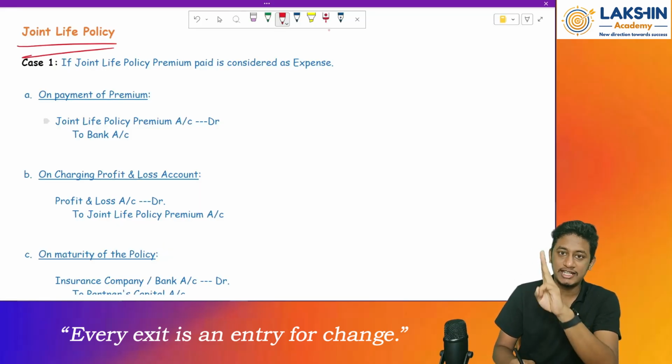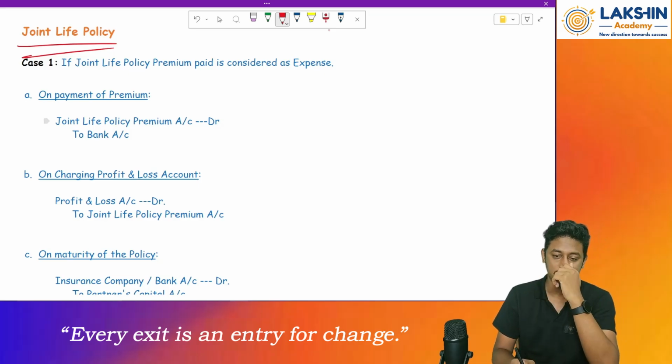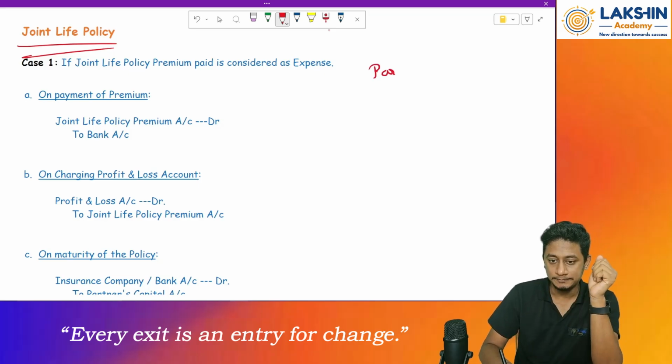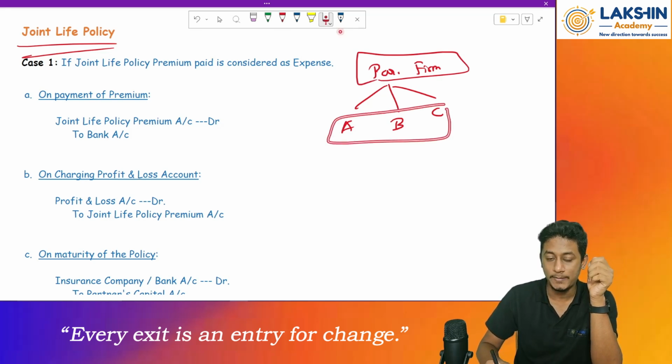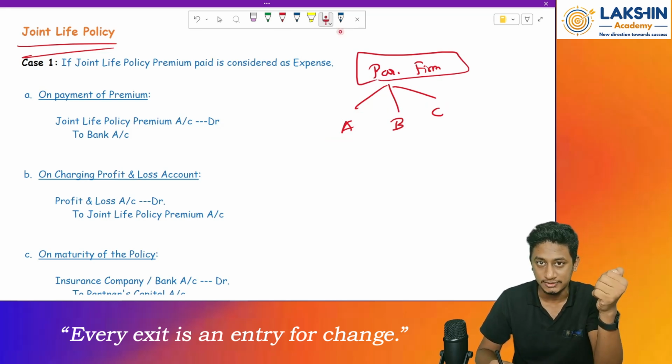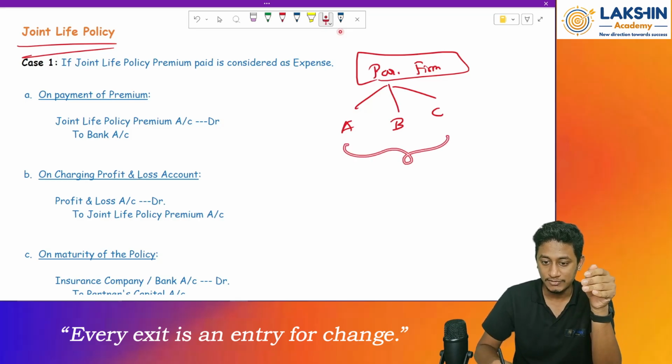So we have three cases. First of all, let us understand what a joint life policy is. See, there's a partnership firm, and there are three partners, for example A, B, and C. Since all three partners are really important for the firm to run its day-to-day business, it takes, in the name of all three partners, something called a joint life policy.